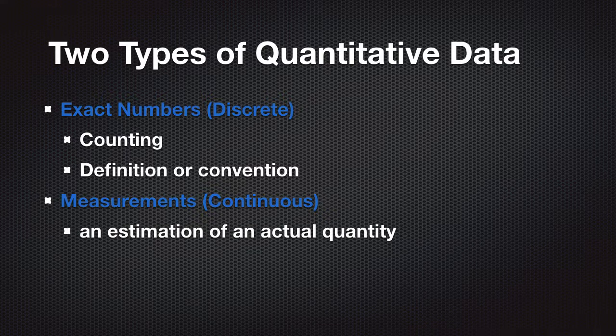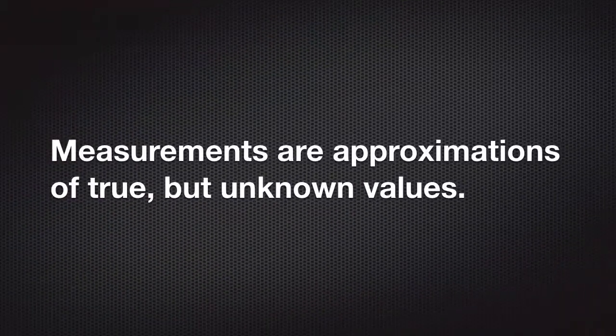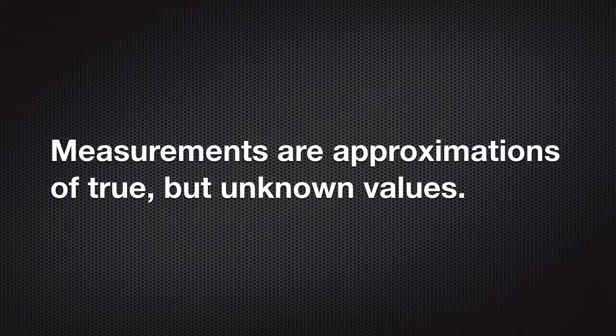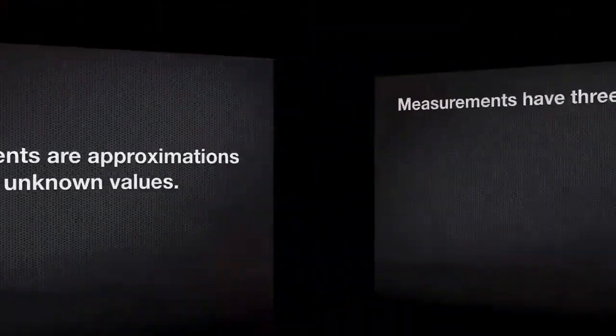These are an estimation of an actual quantity and arrived at by using an instrument. Measurements are approximations of true but unknown values. The act of measuring involves some estimation. The divisions on a graduated scale have gaps between them, and we need to estimate where our value falls between those two gaps. And for that reason, they're always approximate.